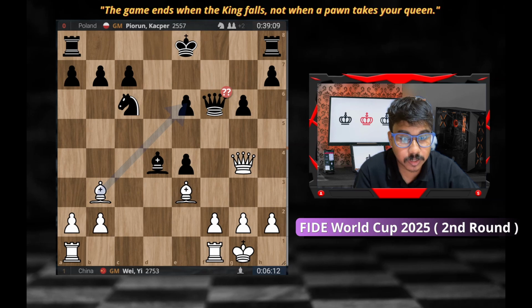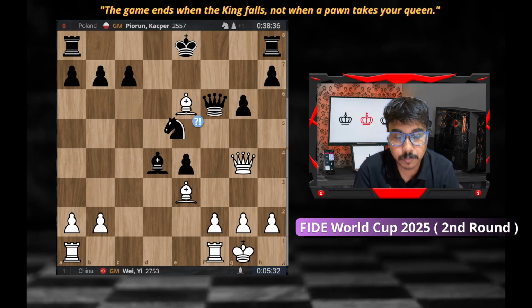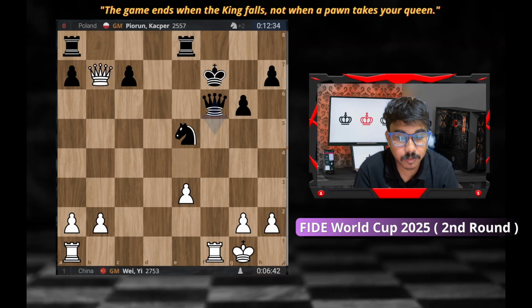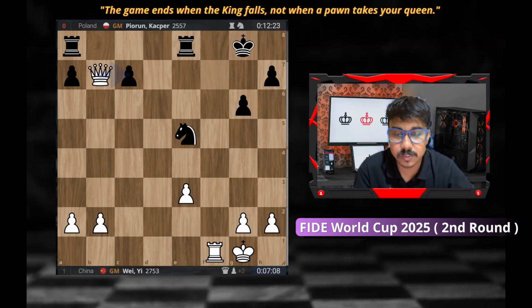Okay, at this moment, I think the opening, yeah, in Italian, Giuoco Piano, open Italian, it happened. And after queen f6, so bishop e6. Let's see. Okay, pretty much a crushing game. And yeah, he lost the piece. It was clearly evident that white has a material advantage, a huge material advantage, with this weak king.